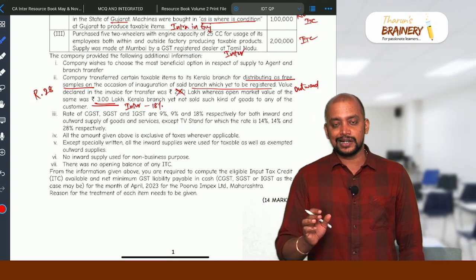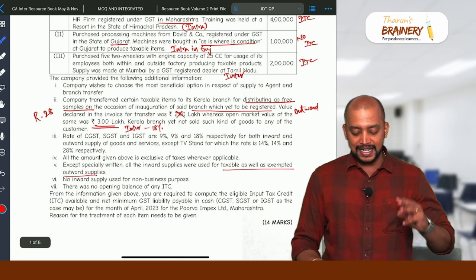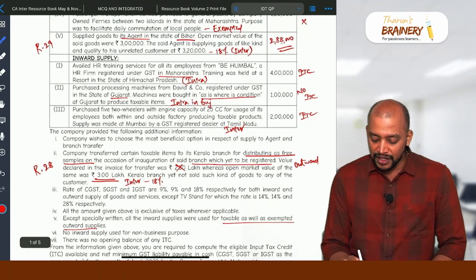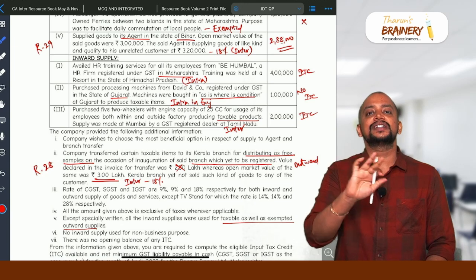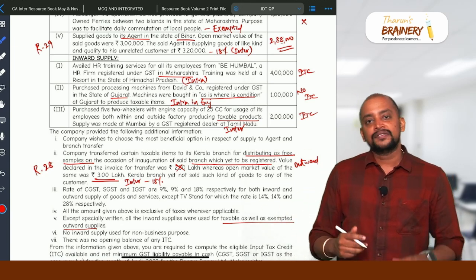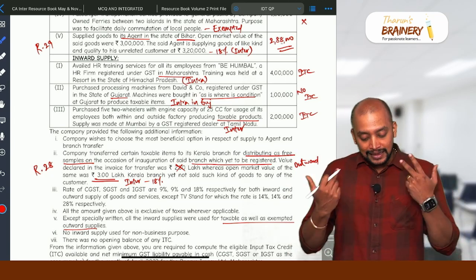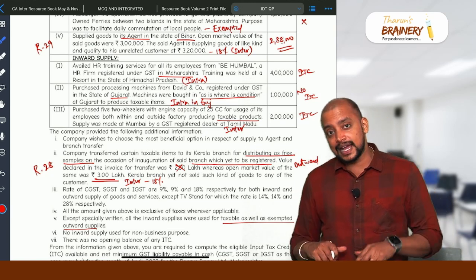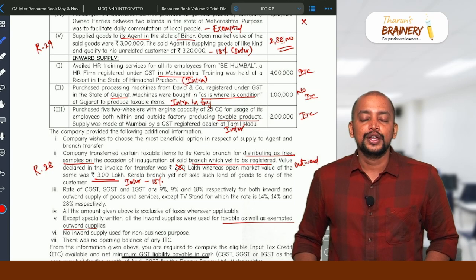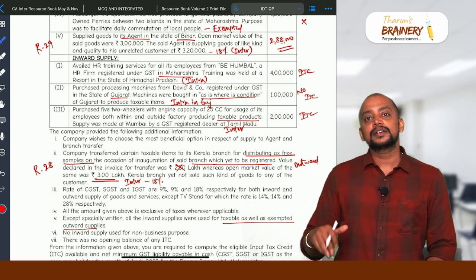Except where specially written, all inward supplies were used for taxable as well as exempted outward supplies. See, they have only 3 inward supplies. Inward supply number 3 is used fully for taxable, which means don't reverse any ITC, take full ITC. And for inward supply number 2, first of all, they cannot take ITC because it is CGST, SGST paid in the other state. In the first case, they can take ITC, but that is partly used for taxable, partly used for exempted. So you need to take proportionate ITC with respect to taxable. So for exempted, you need to reverse.